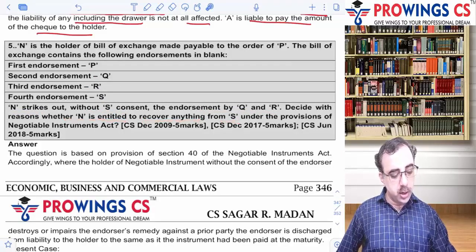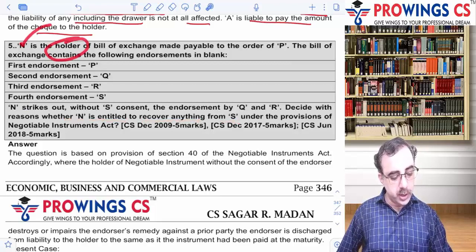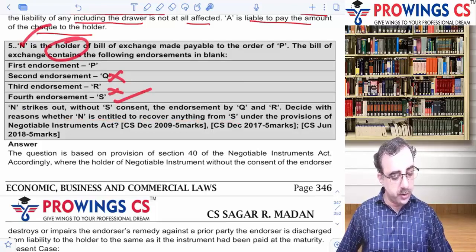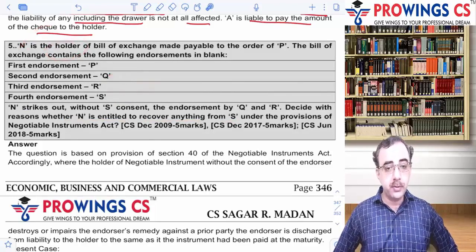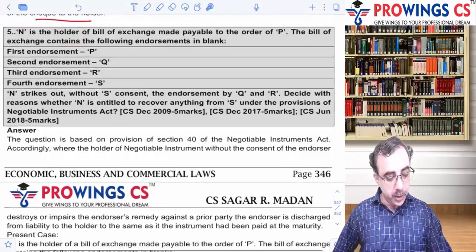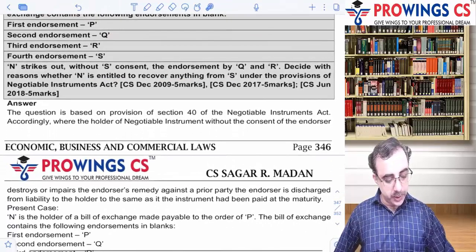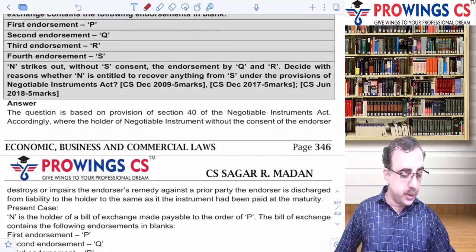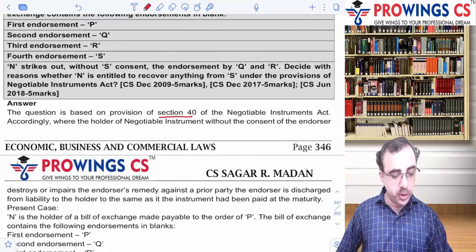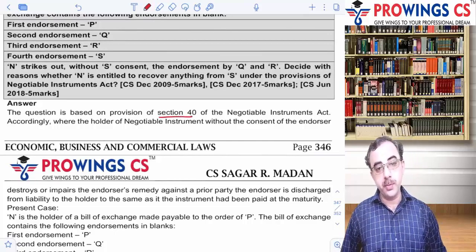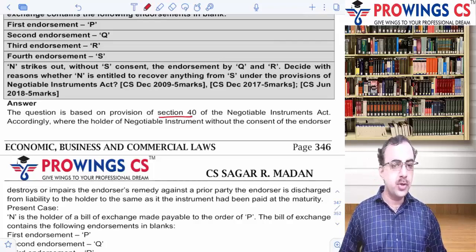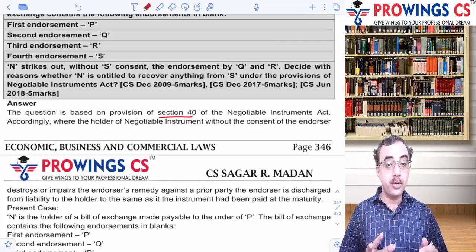Okay, so he is the holder of the instrument N और उसने इन दोनों को strike off कर दिया. क्या इससे वो recover कर सकता है? Quite interesting one. Let's see. तो यहाँ पे endorsement and strikeouts का part आता है. तो हम आंसर में क्या लिखते हैं? The question is based on section 40 of the Negotiable Instruments Act. So if you identified the section, good. If you don't identify, don't write wrong sections.